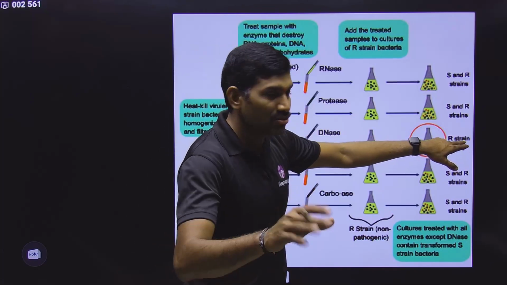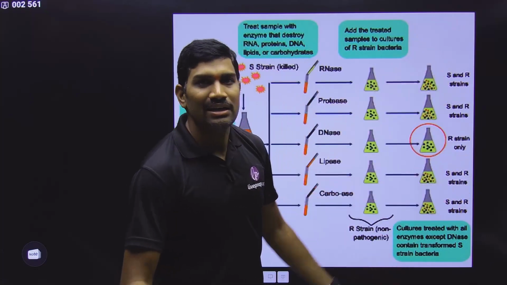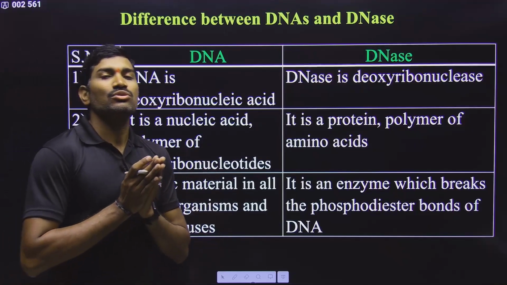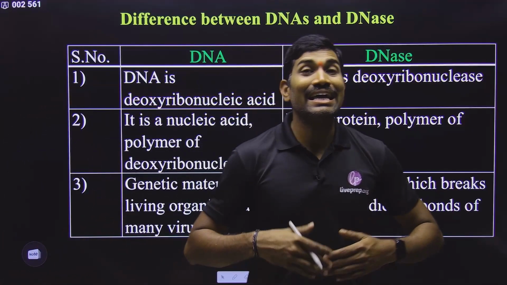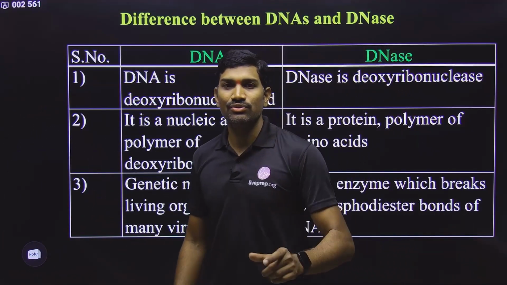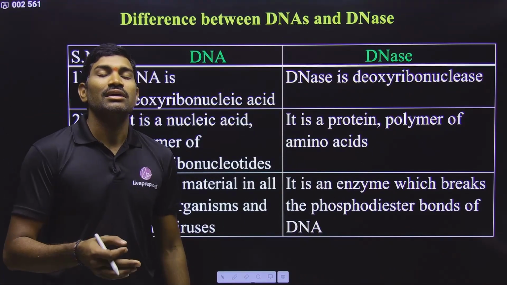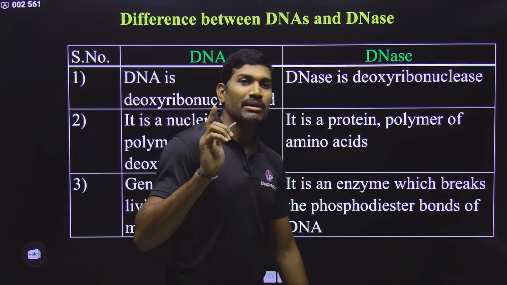So here R strain only, but in all cases, R and S will be present. So from this experiment, it is concluded that DNA is the genetic material or hereditary material. In the NCERT wording, genetic material is also called hereditary material. So who first proved this? It was proved by Avery-MacLeod-McCarty.